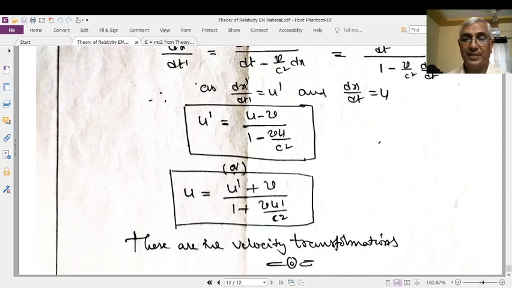This is about these two topics. One is E is equal to mc square. The other is the velocity transformation equations, or relativistic addition of velocities.